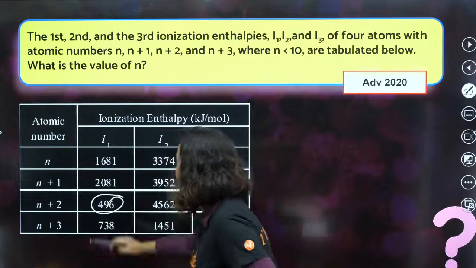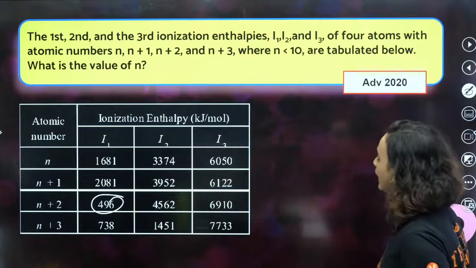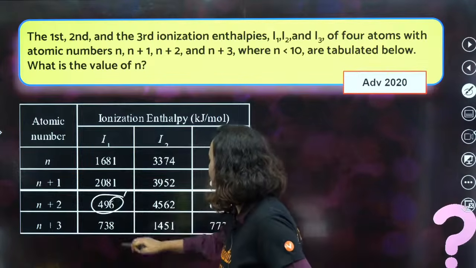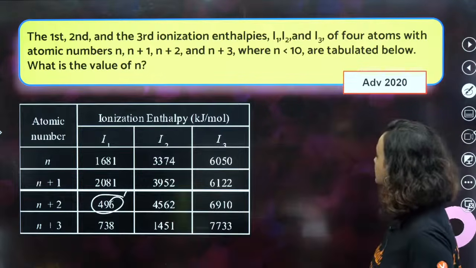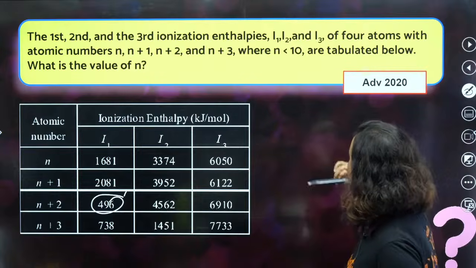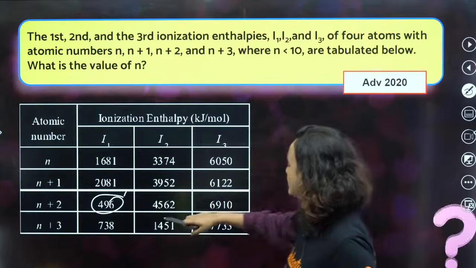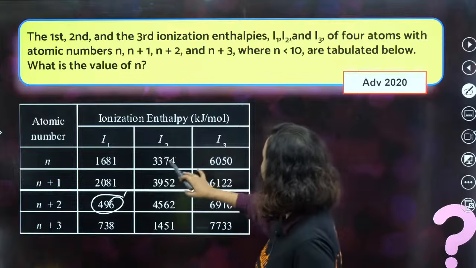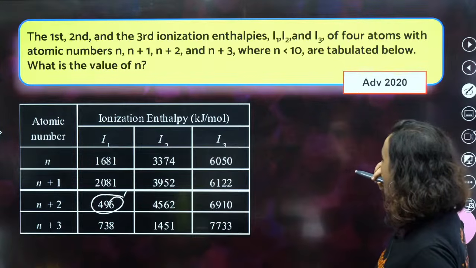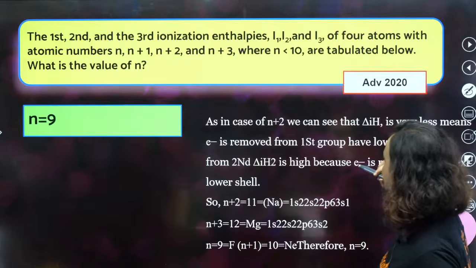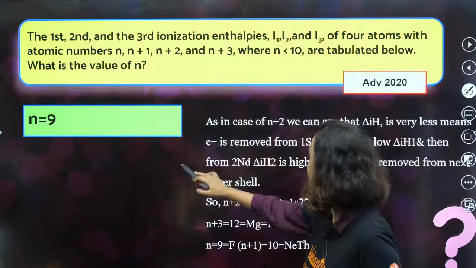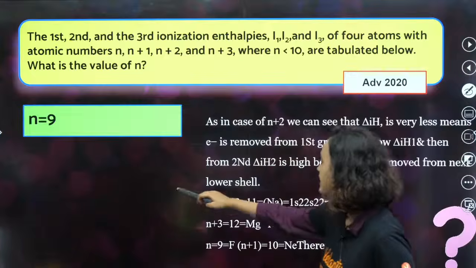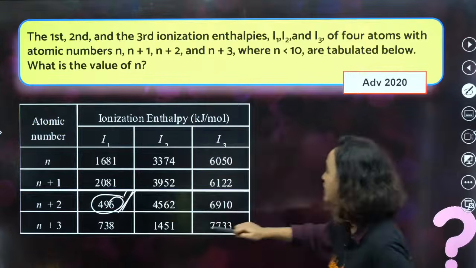This is very low. 496. N plus 2, 496 is very low. It can give away 1 electron very easily, right? Less than 2, less than 10. N plus 3 is 738. That means all of them belong to, has to be 9. Value is 9, yes. We can see that this is very low. Yes, this is your hint. This is your first hint.